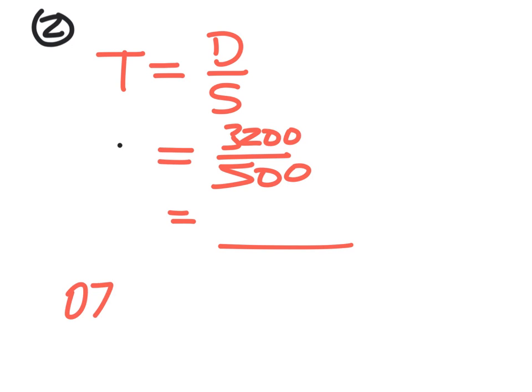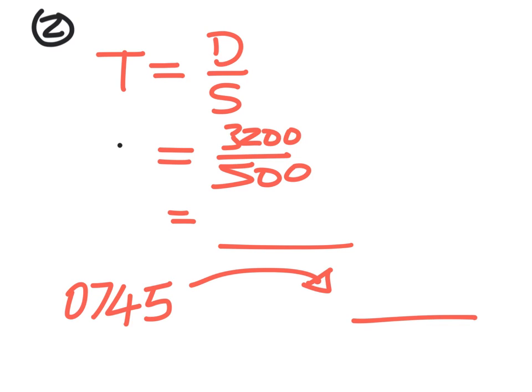You know it sets off at 0745. You know how long it takes. So you can work out when it arrives in New York. However, remember the question asks for the local time in New York, and New York is 5 hours behind. So you have to take that into consideration for your final answer.